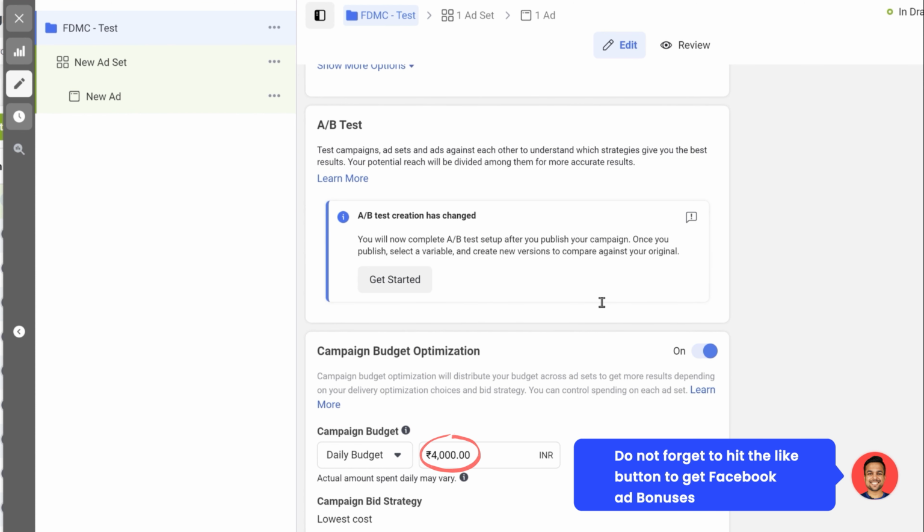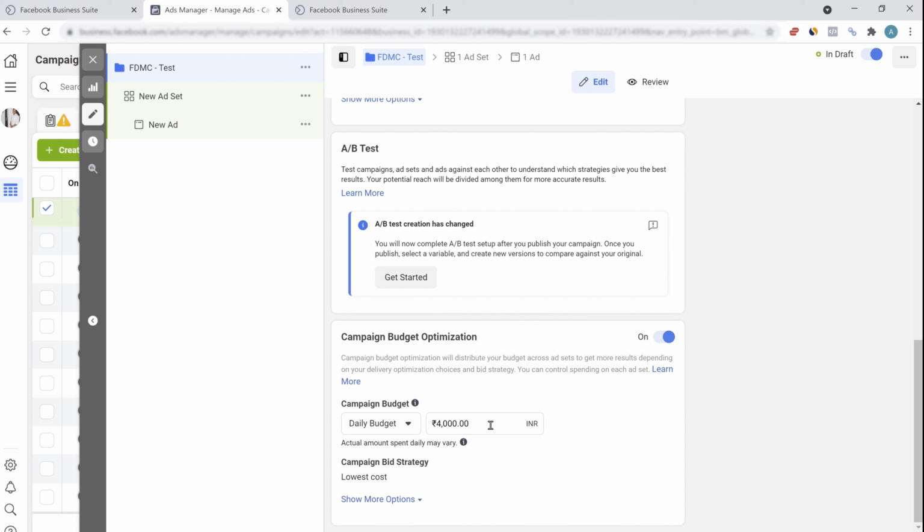of a daily budget because you need some data and you need to educate the Facebook algorithm. As I told you in the Google Ads video as well, the algorithms of these companies are really advanced, but you need to give a lot of data for the algorithm to work effectively. And the data will only be collected when you have some decent budget and some decent impressions, clicks, etc. So whenever I am running a campaign, I usually start with at least $10 per day. So once the budget is selected, go to the ad set level.